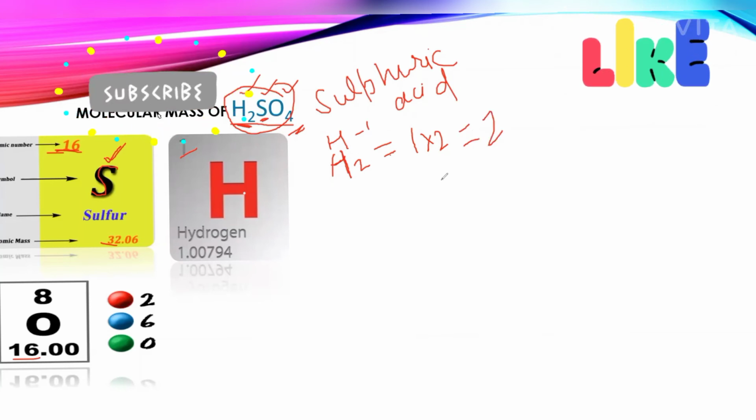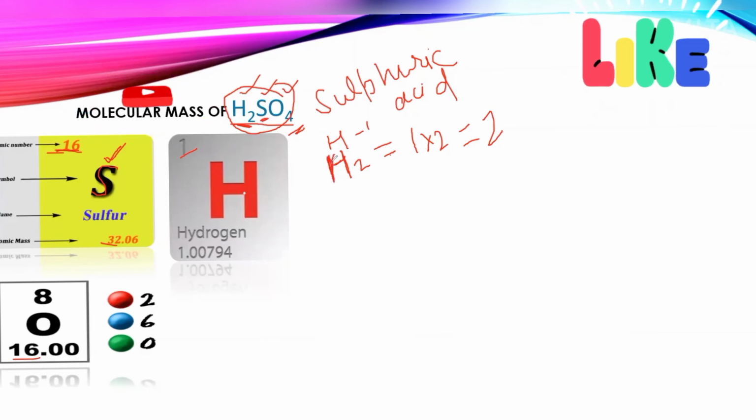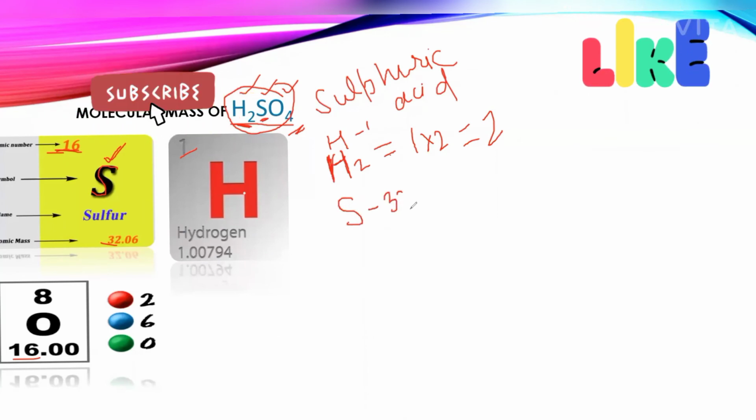H2 molecular mass will be 2. H2 is a molecule of hydrogen. Now, sulfur: one sulfur has atomic mass 32. Here, how much sulfur? Only 1. So no issue, we have no need to multiply because 32 ones are 32. One atom of sulfur has atomic mass 32.